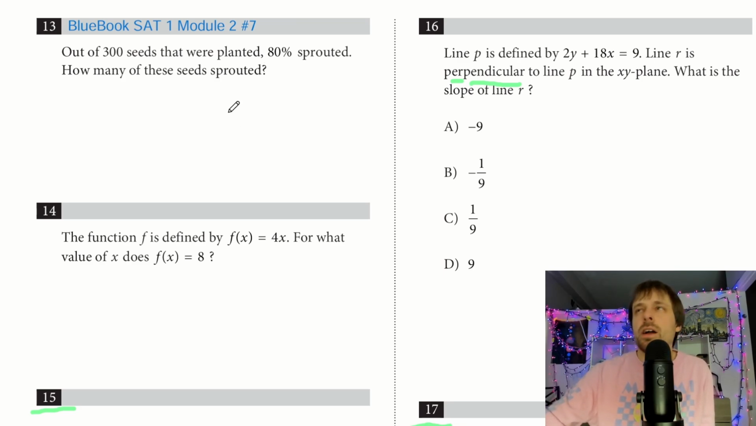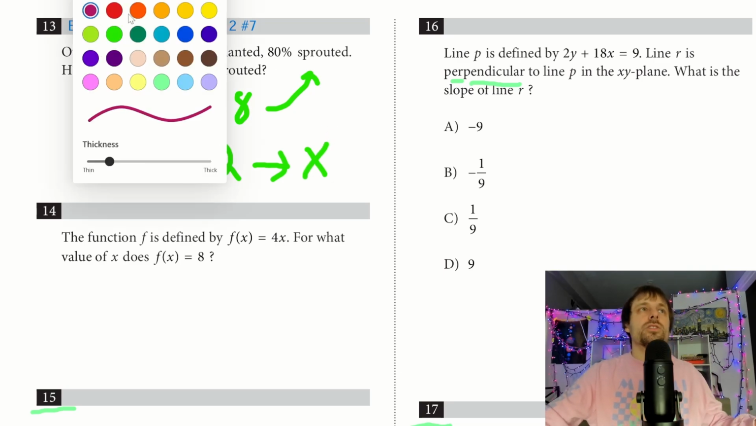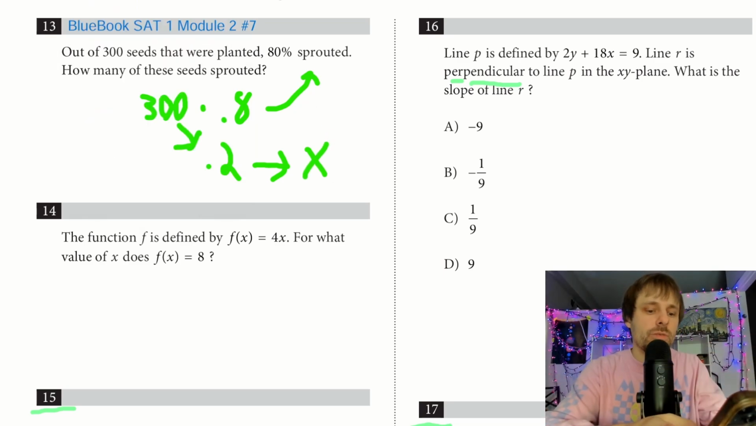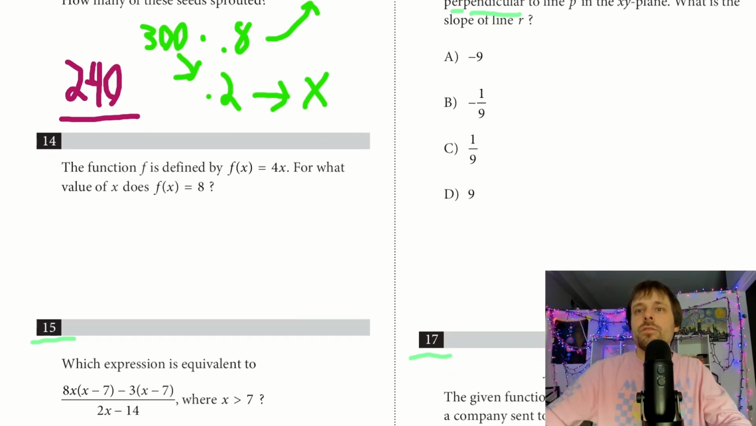How many seeds sprouted? There are only 2 ways to do this problem: 300 times 0.8 to get how many sprouted, or times 0.2 to find out how many didn't sprout, right? They want how many sprouted, so I just do 300 times 0.8, and I should get 240 for 13, and that is correct. Not bad. Scroll down a little bit for 14.